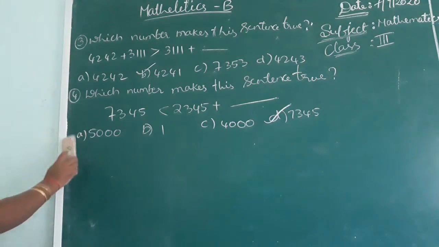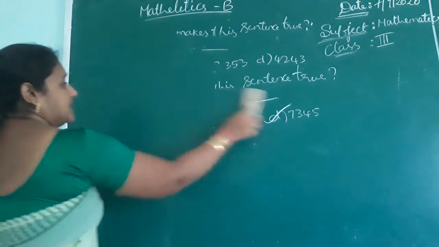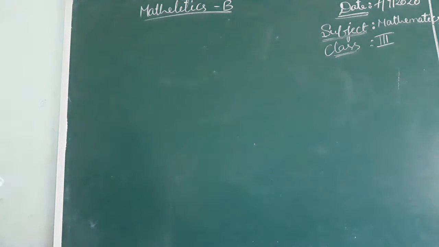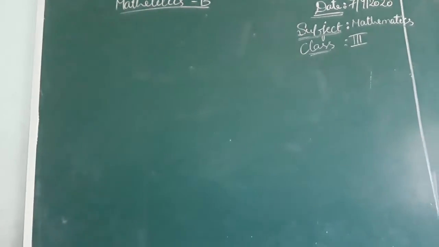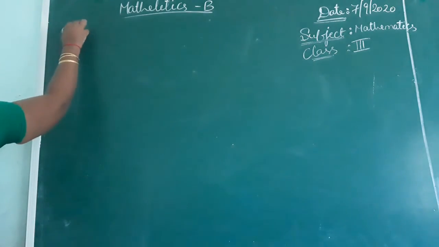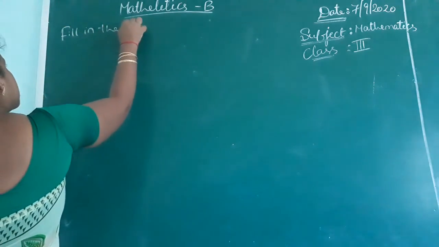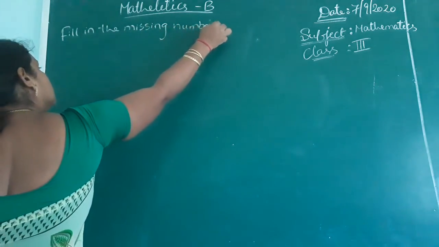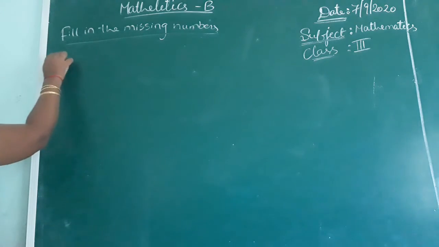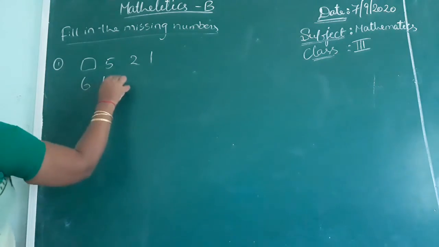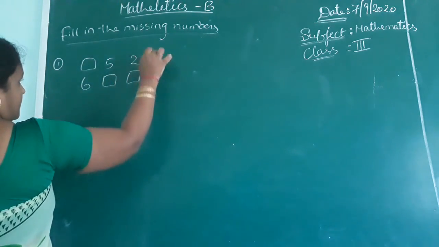Fill in the missing numbers. See that option. Fill in the missing numbers. 6 blank blank and blank.